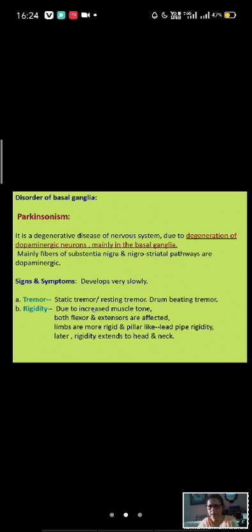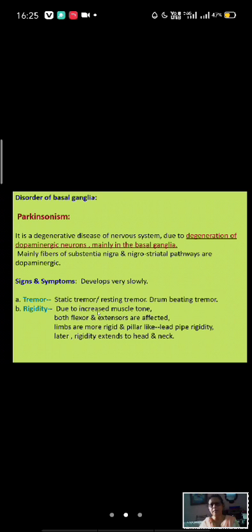So if, due to lesion of the basal ganglia, muscle tone is increased, both flexion and extension are affected. Because of this rigidity, as there is no control on the lower motor neuron, the muscle tone is increased, so the limbs are pillar-like, a statue-like structure. It's called lead pipe rigidity. Like a lead pipe, it is rigid and straight, with no movement.